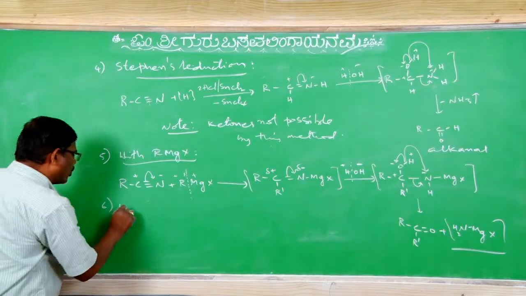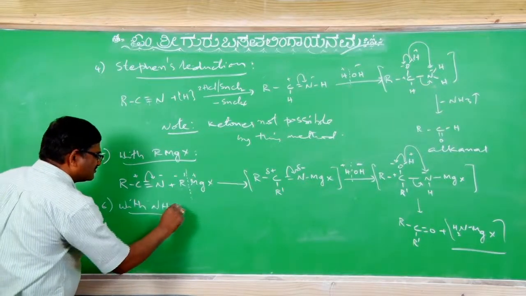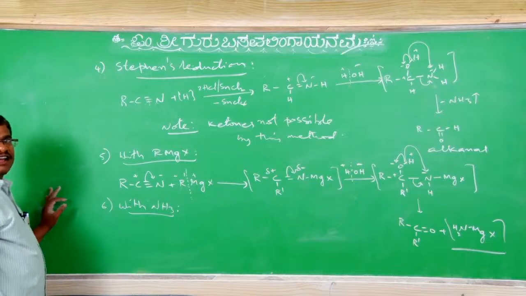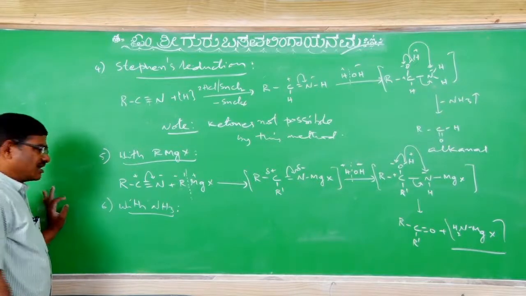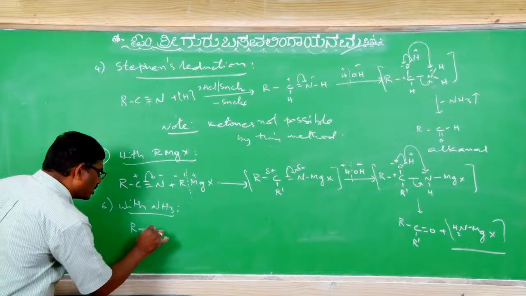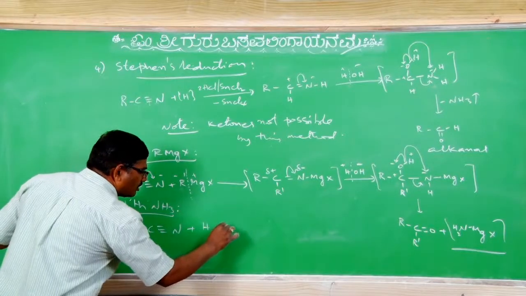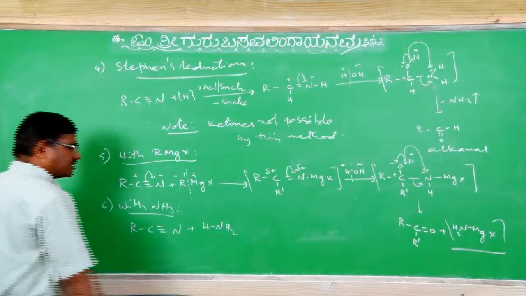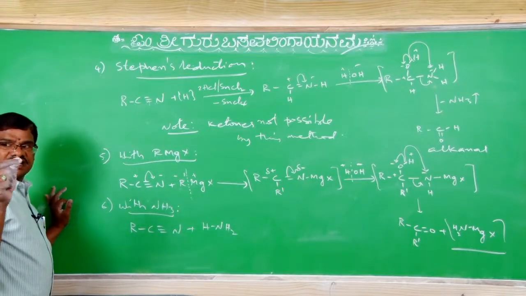And next, with ammonia. Alkane nitrile with ammonia, is there a reaction? Is there a possibility? In what way do you have to think? Suppose RC triple bond N with ammonia. Now you come to know, I think, how we write reagents and reactions.